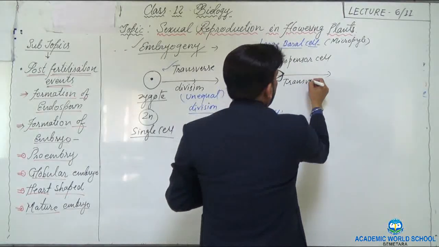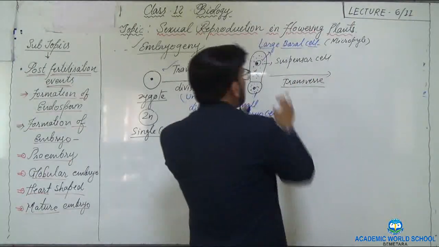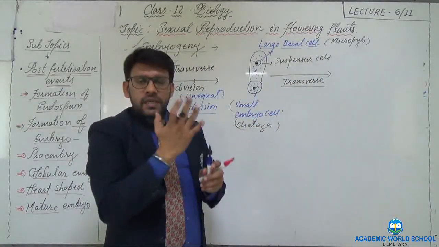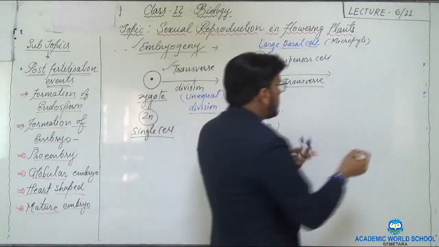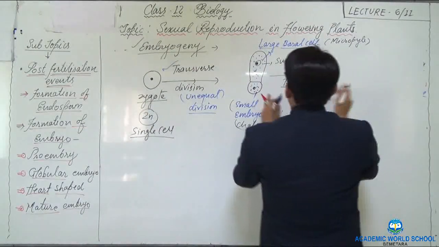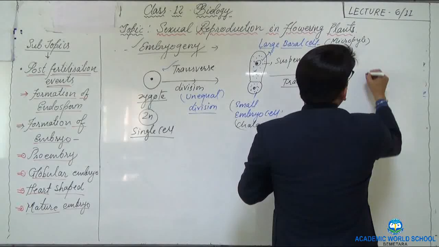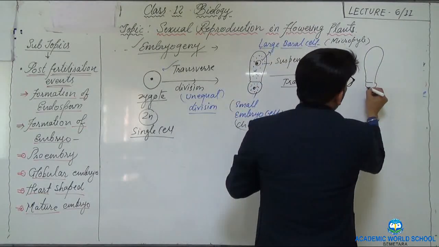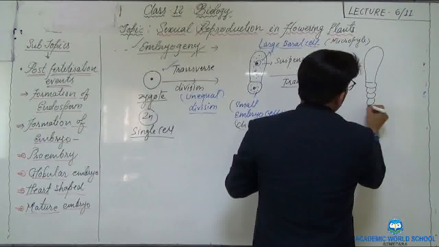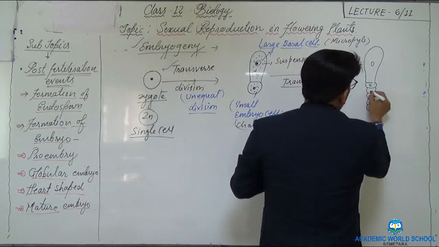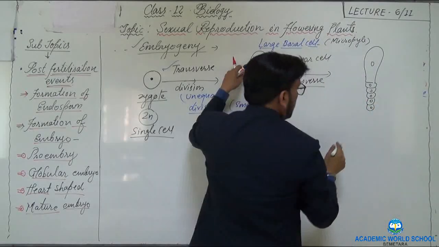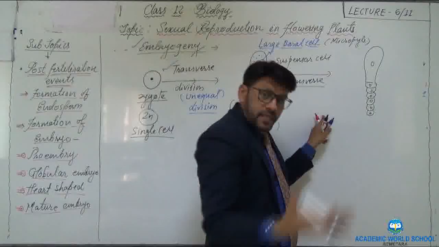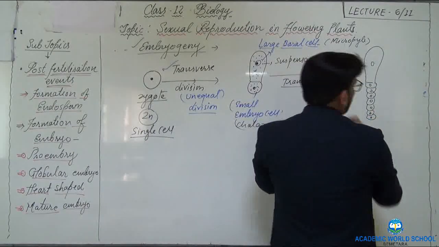As a result, the suspensor cell forms a chain of 6 to 10 cells. So here is the structure, it looks like this. This is the first cell, then below this it has the smaller cells. You can see here, this suspensor cell divides and forms a chain of 6 to 10 cells.